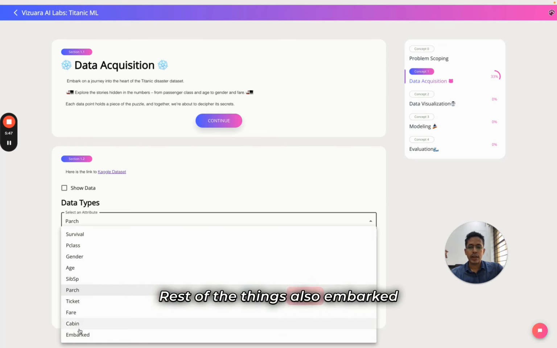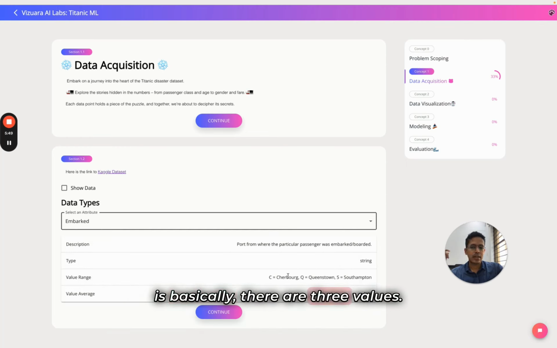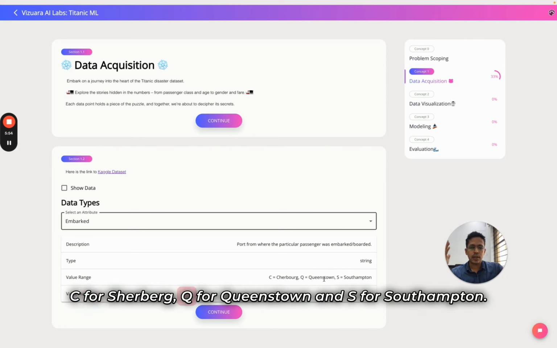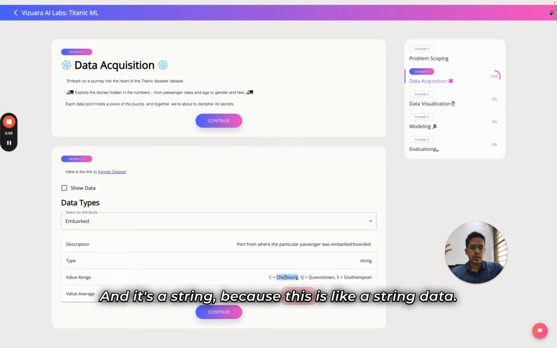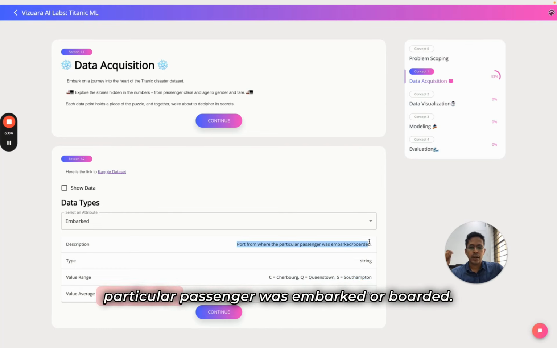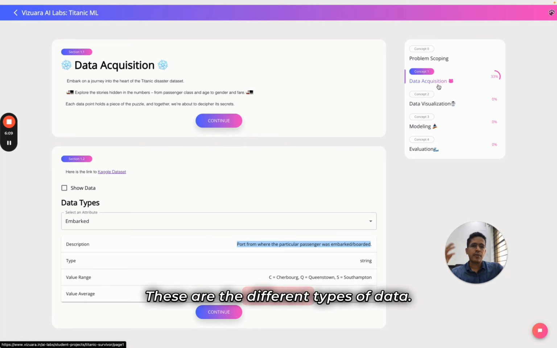It's an integer, basically the number of parents or children traveling with each passenger. The rest of the things also. Embarked has 3 values: C, Q, or S. C for Cherbourg, Q for Queenstown, and S for Southampton. And it's a string, because Q, C, and S are strings, not integers. So basically, it's the port from which a particular passenger embarked or boarded. So these are the different types of data.